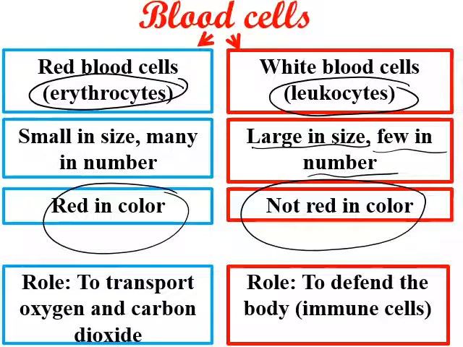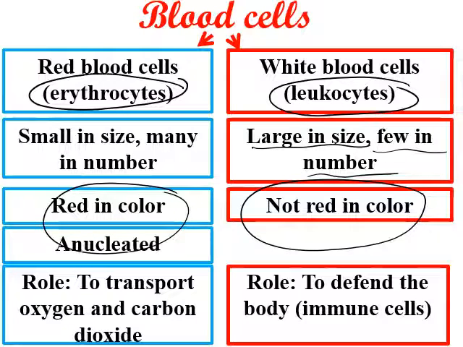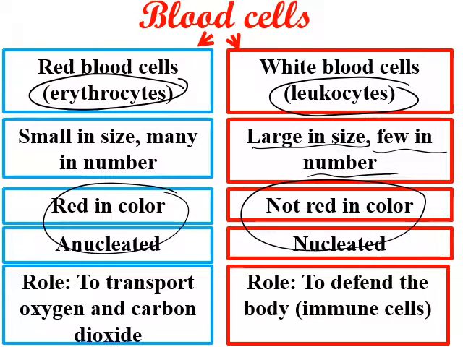The role of red blood cells is to transport oxygen and carbon dioxide, while white blood cells defend the body. They act as immune cells. Red blood cells are anucleated cells, meaning that they don't have a nucleus, while white blood cells are nucleated, meaning that they have a nucleus.